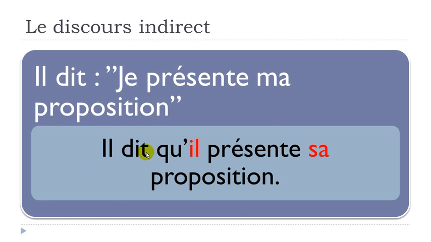So, il dit qu'il, okay, exactly the same thing that we saw previously, présente, and then you will have to adapt, of course, this possessive adjective, so it won't be the first one, ma, my, okay, but it will be sa, the third person singular. Okay, remember that in French we put this feminine form sa just because the word it is connected to, proposition, is feminine. All right? Okay, so il dit qu'il présente sa proposition.